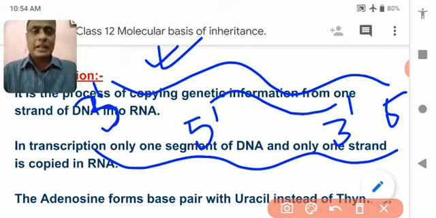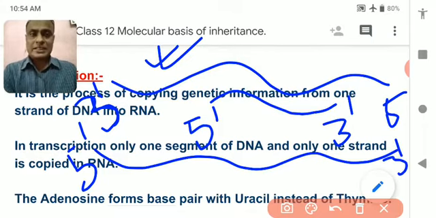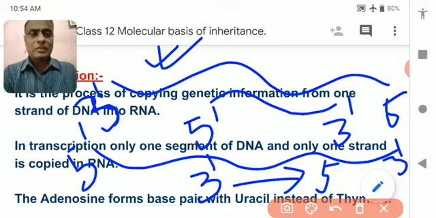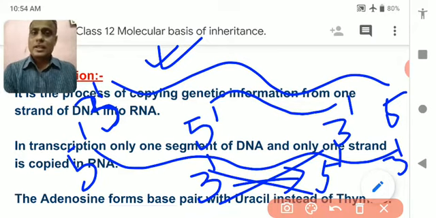The other strand cannot make RNA because it is the opposite strand, and RNA can never form in the 3' to 5' direction. It is unable. So that's why, I hope you understood this topic.